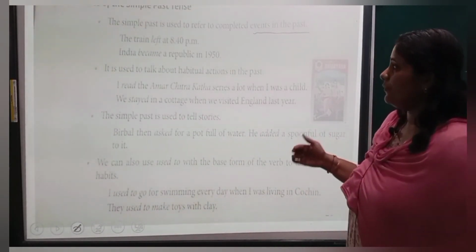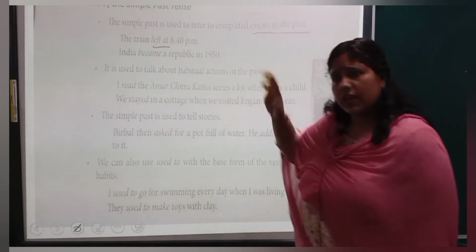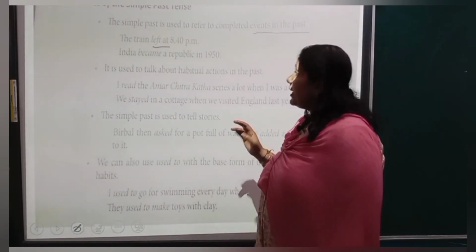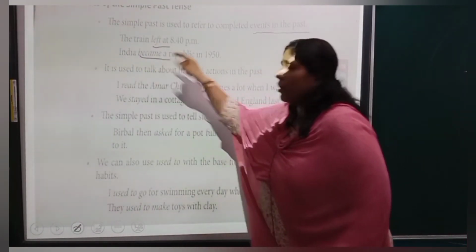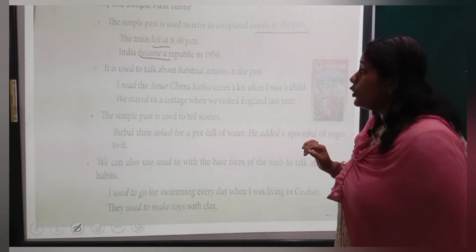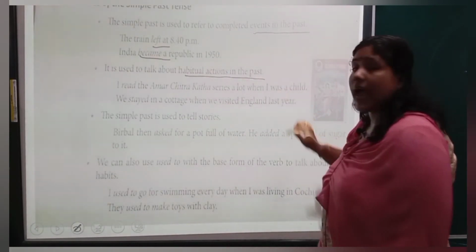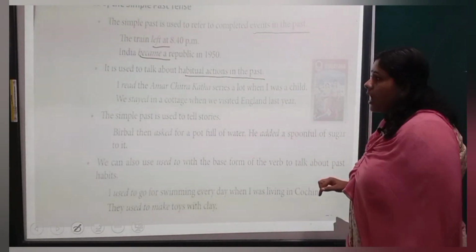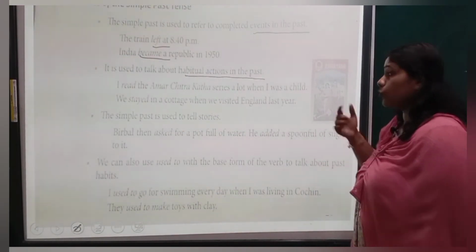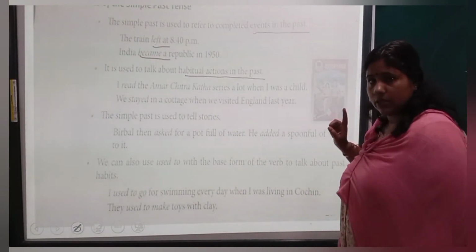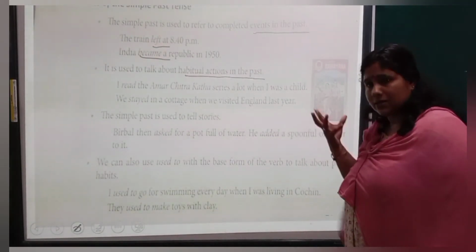The train left at 8:40 p.m. Left. Already left. Gaya, chala gaya. Understood? India became a republic in 1950. Became. Already happened. It is used to talk about habitual actions in the past. I read the Amar Chitra Katha series a lot when I was a child. Understood? So a habitual action which you used to do in the past.